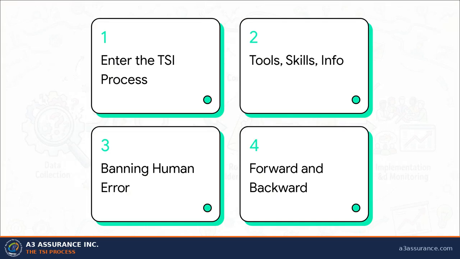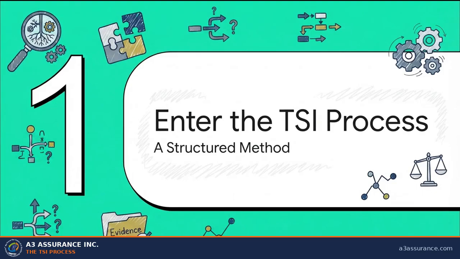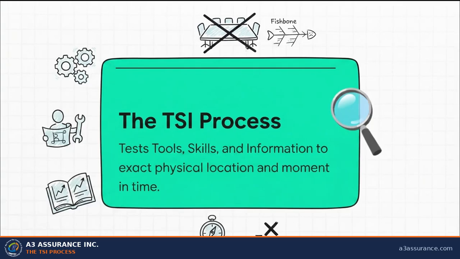1. Enter the TSI process. 2. Tools, skills, and information. 3. Banning human error. And 4. Forward and backward application. All right, let's kick things off with section 1. Enter the TSI process. So, what is it?